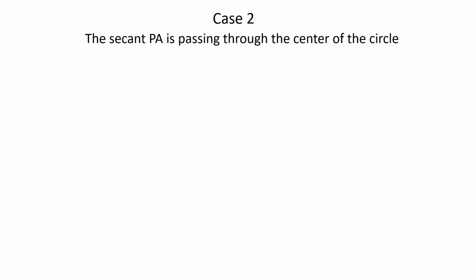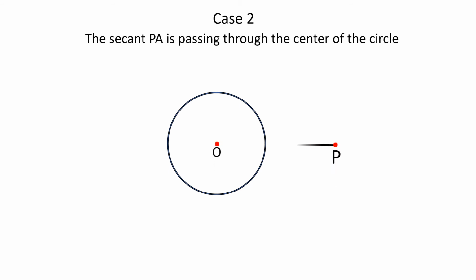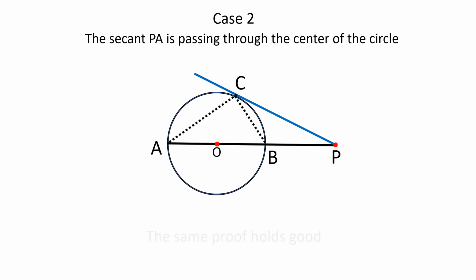So let us consider another case, case number 2, where the secant PA is passing through the center of the circle. So here is a circle with center O and here is an external point P. The secant now is passing through the center. So it is intersecting the circle at A and B, and this is the tangent through the same external point P. So point of contact is C. Now join AC and BC. The same proof holds good in this case also.